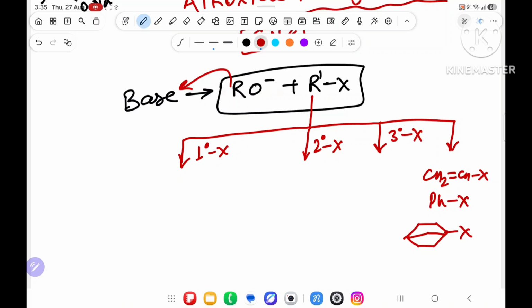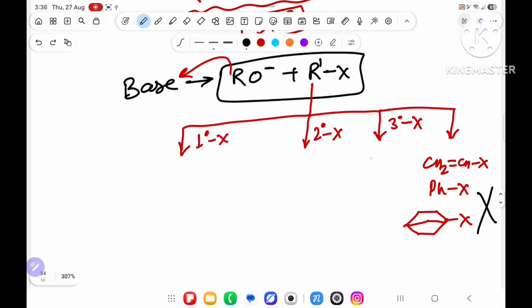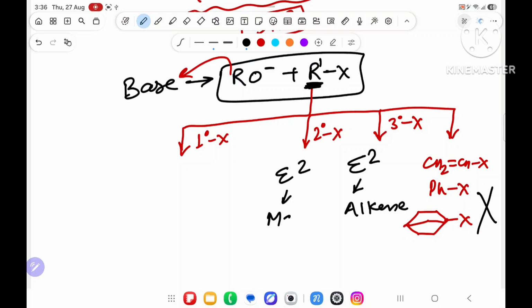Now you know that vinylic, aryl or bridgehead halides will not do this. They will never ever do either E2 or SN2. So this two is gone, I have cancelled it. Over here, if R' is 3 degree, then it will do the E2 mechanism, and the major product formed is alkene. If R' is 2 degree, again it will do E2, and the major product is alkene.